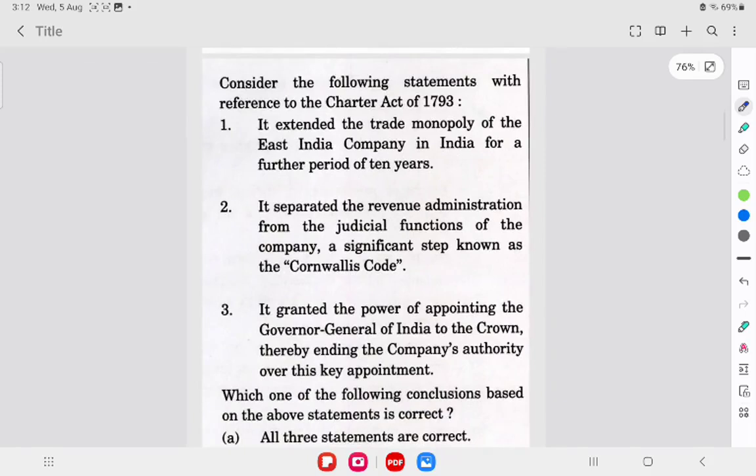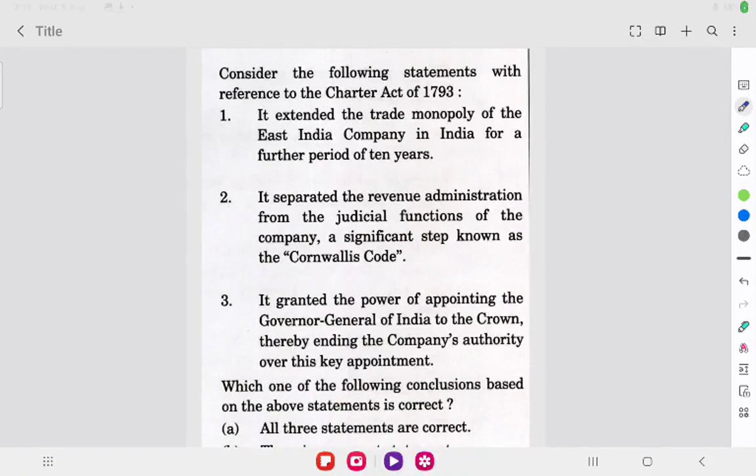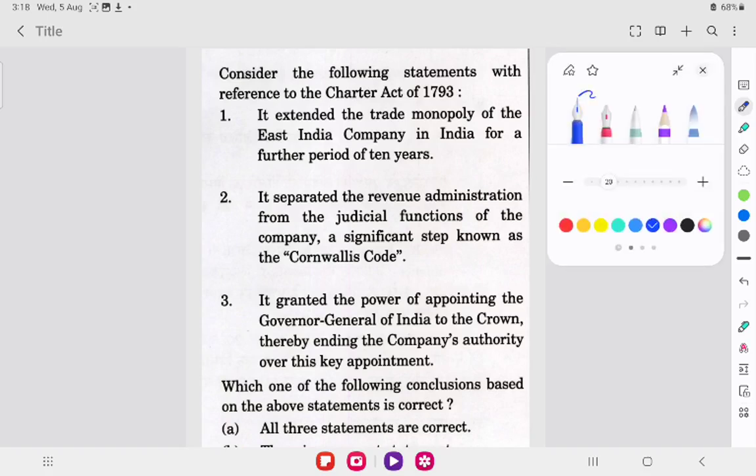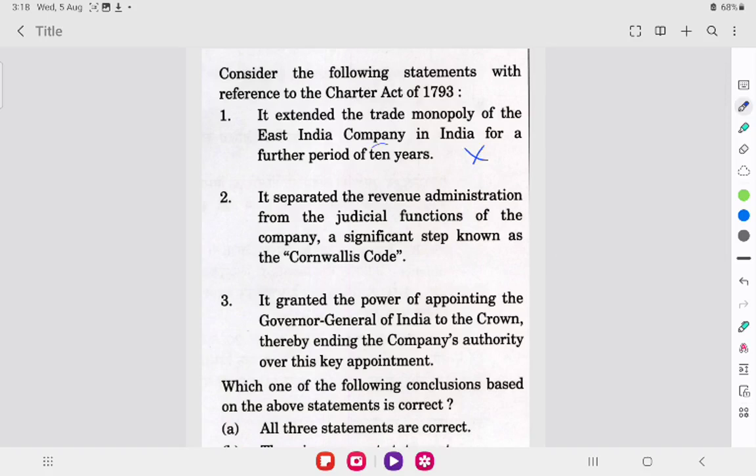Consider the following statements with reference to the Charter Act of 1793. It extended the trade monopoly of the East India Company in India for a further period of 10 years. Actually, this statement is wrong. Why? Because it was a further period of 20 years. It is not 10 years. So this statement is wrong.